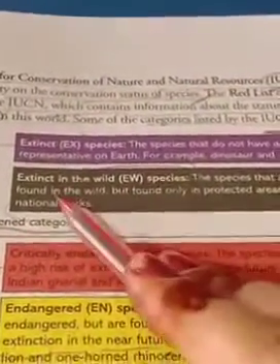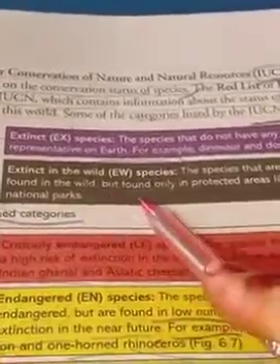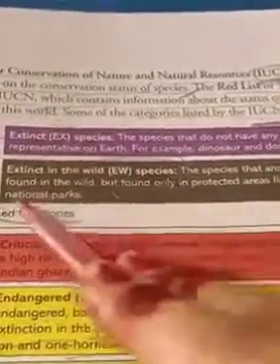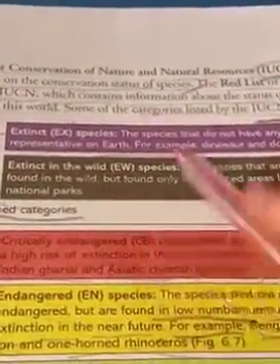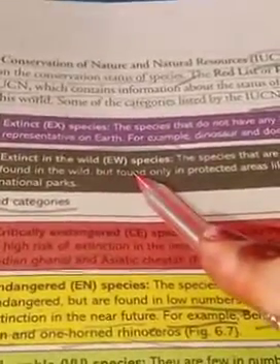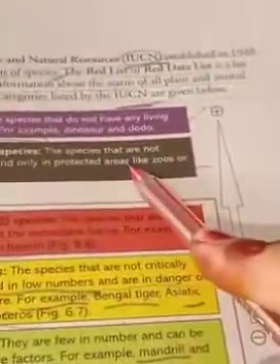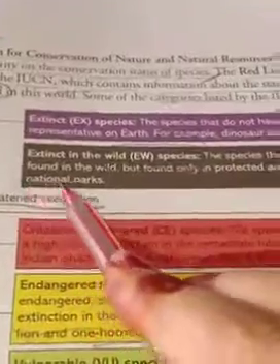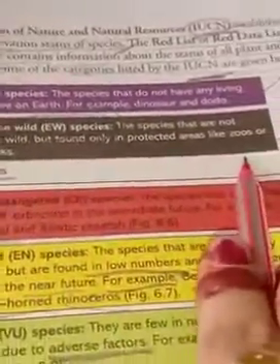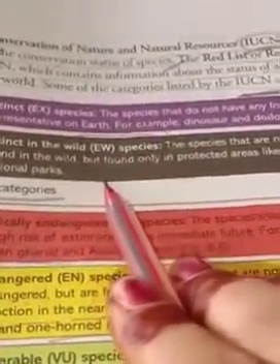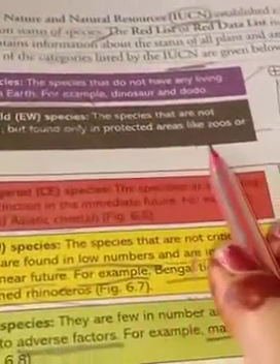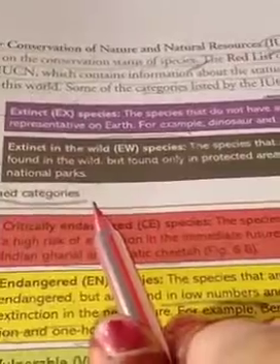The second one, extinct in the wild species, also represented by EW. The species that are not found in the wild but found only in protected areas like zoos or national parks.